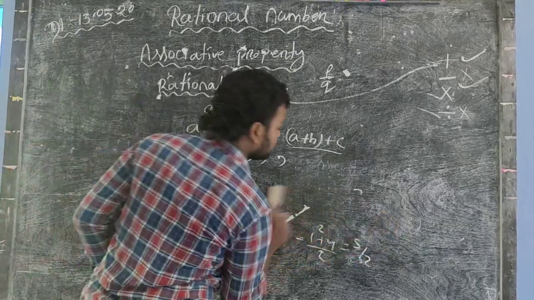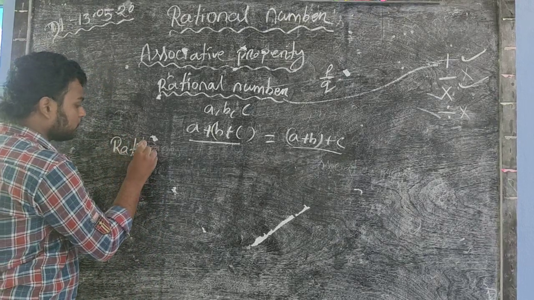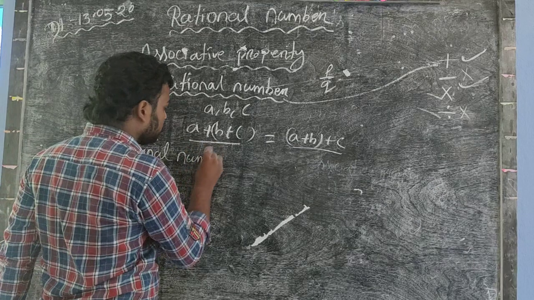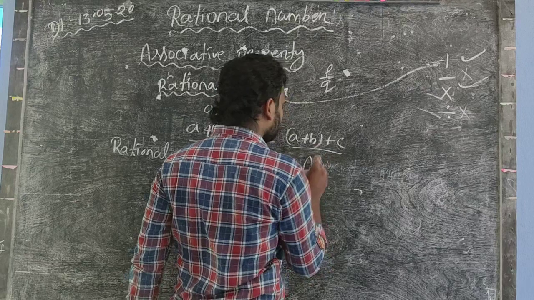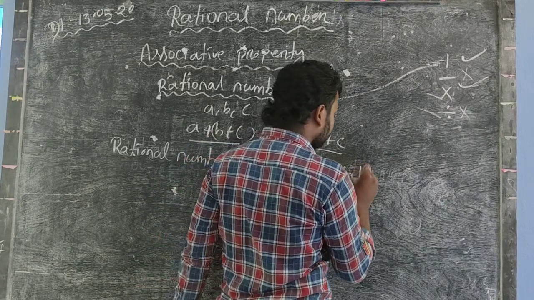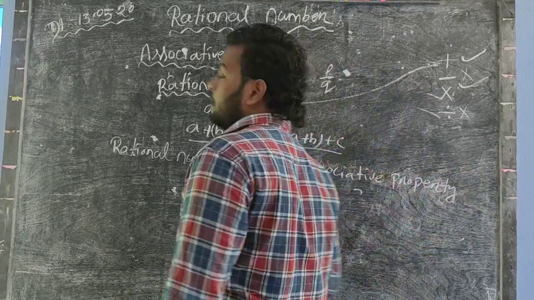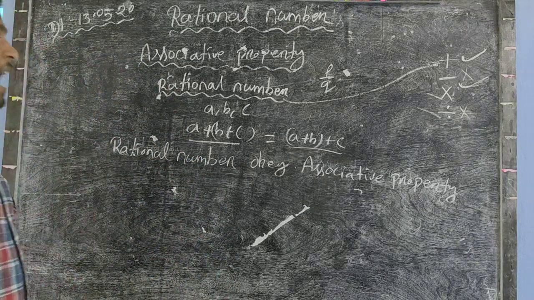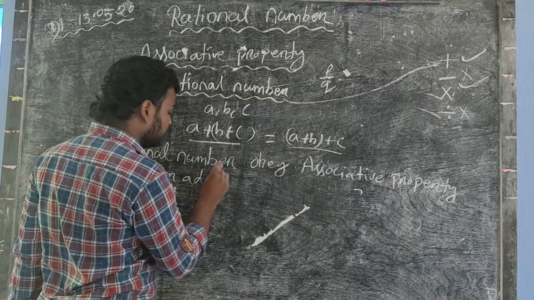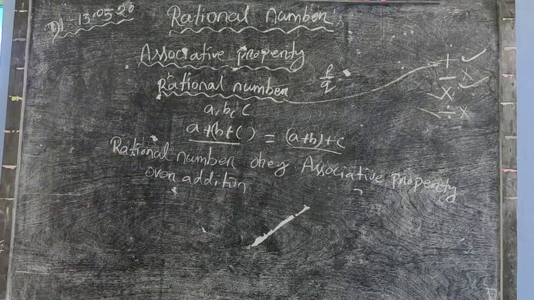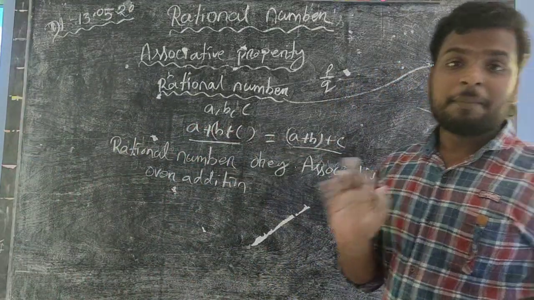So now we write that rational numbers obey associative property over addition.